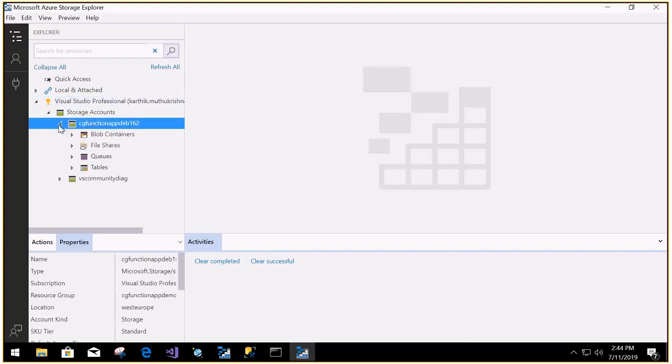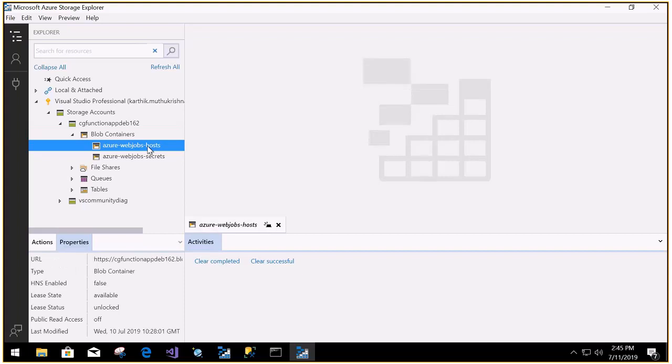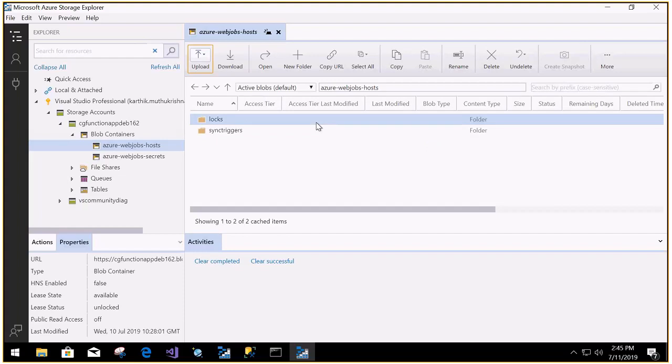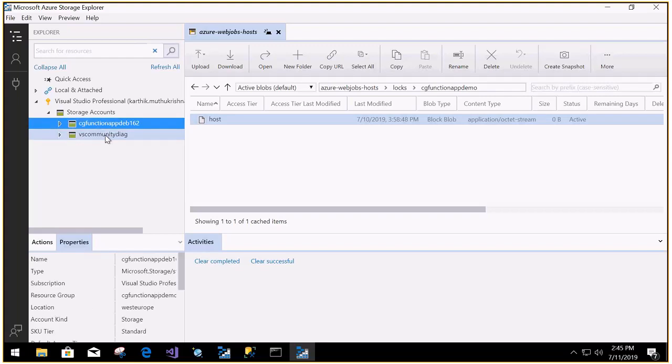In this, you can explore the blob containers. It has a lot of folders. If you create any file, which is a blob, it will be under this storage account. We have two storage accounts here, and VS community is for a VM which I have created.